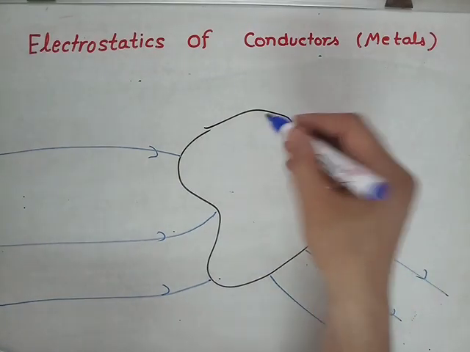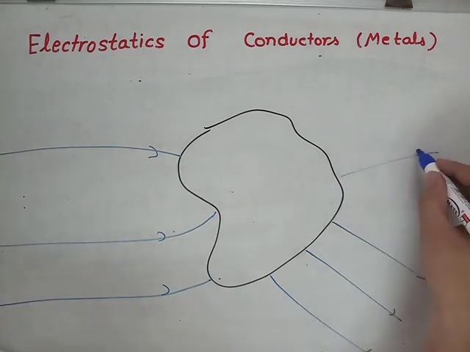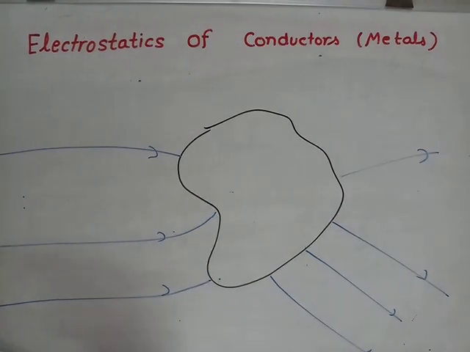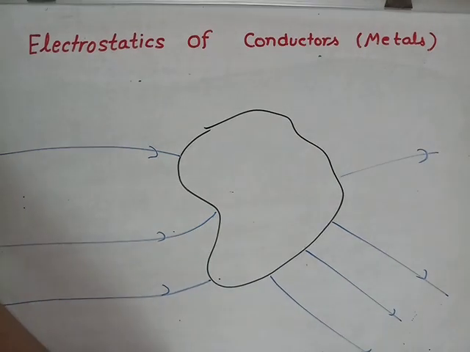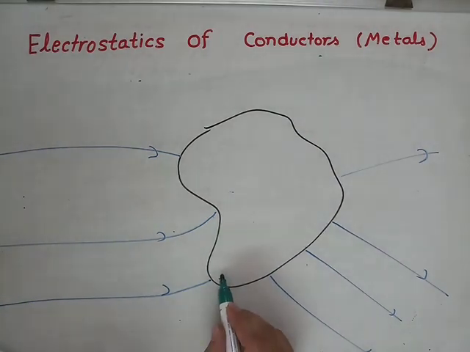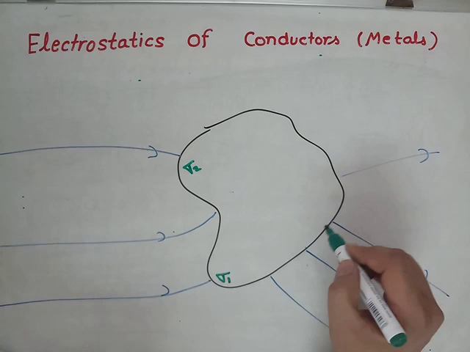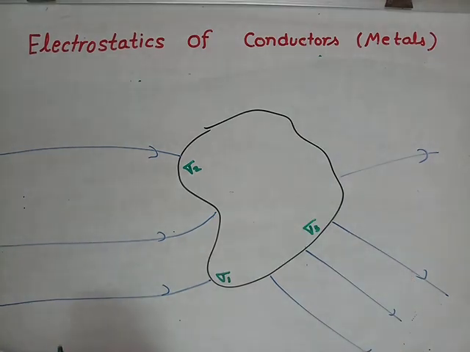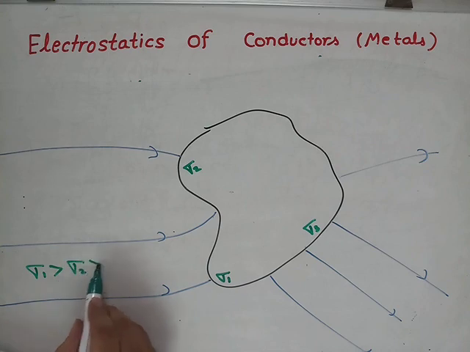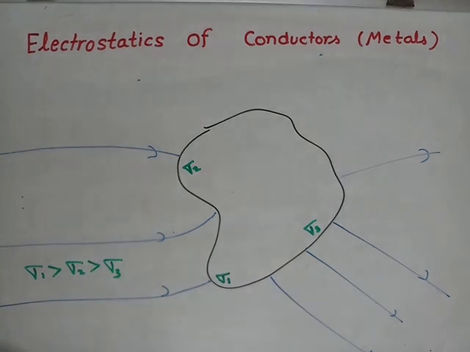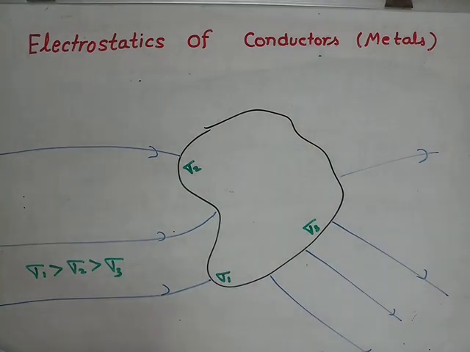If there is some surface in this way, electric field lines come out like this. So sigma at this point is maximum. If this surface is sigma 1, this surface is sigma 2 and this surface is sigma 3, we can say that sigma 1 is greater than sigma 2, which is greater than sigma 3.